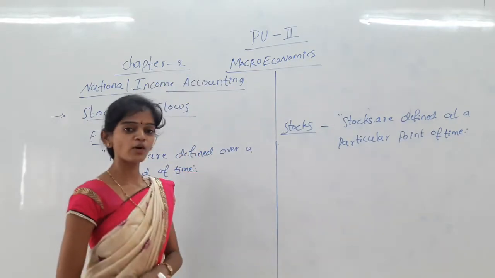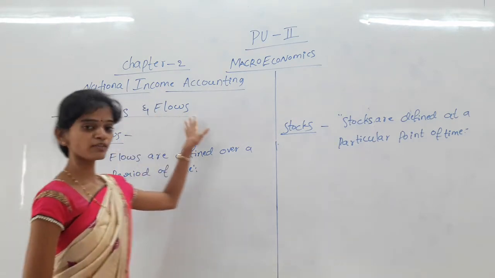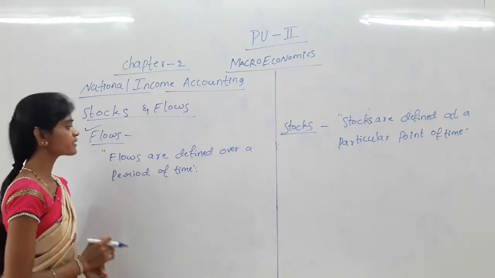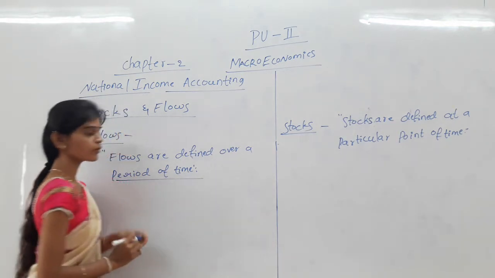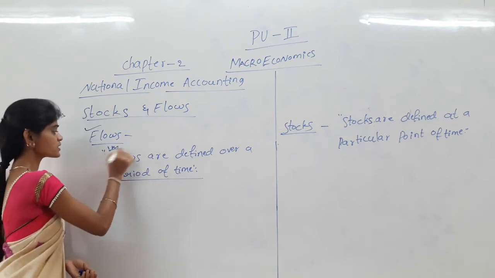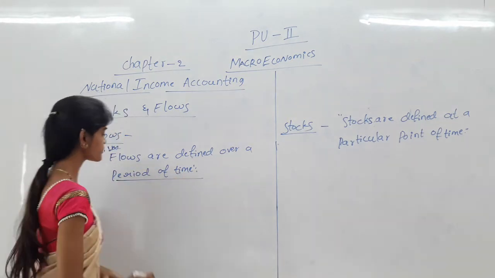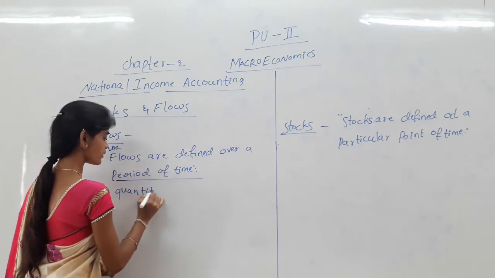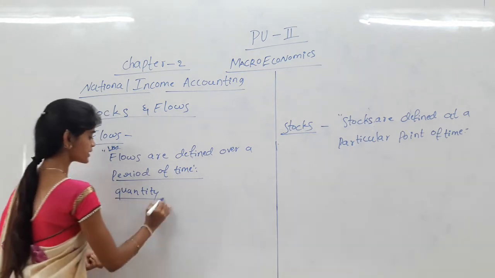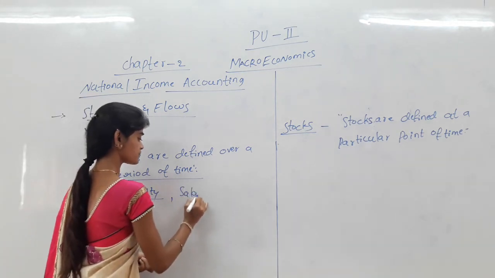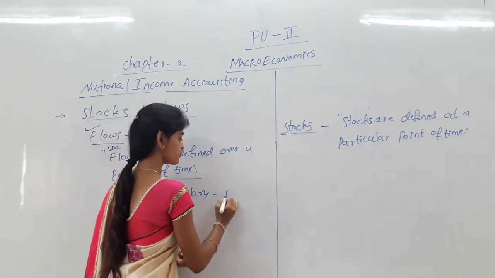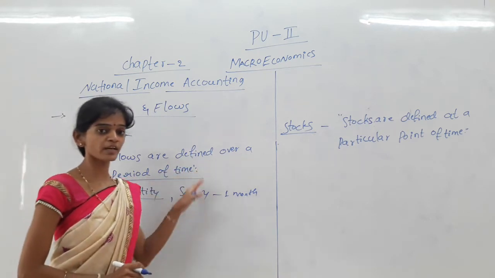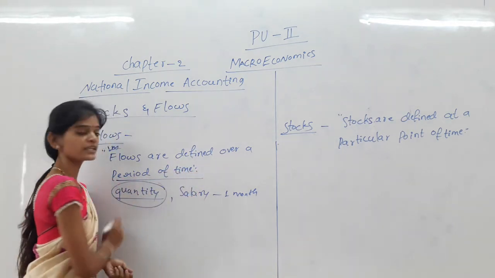So another important concept is stocks and flows. First comes flows. Flows are defined over a period of time. It is a 1 mark question. Flows are defined over a period of time, and in flows we measure in terms of quantity, like the salary of a person over a period of time, say 1 month.